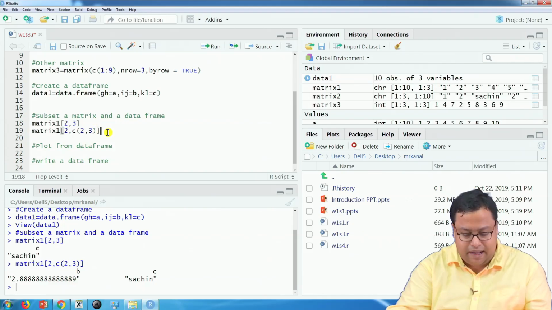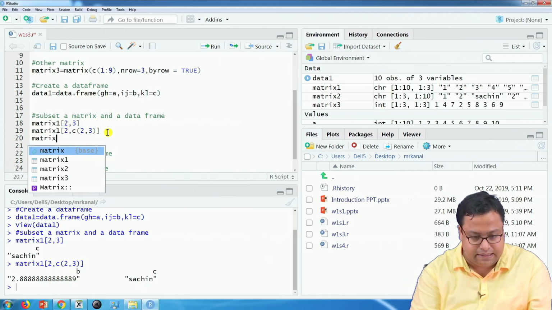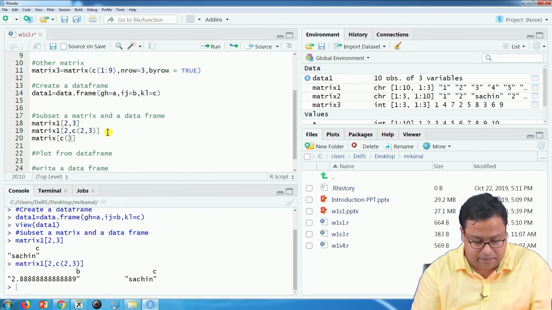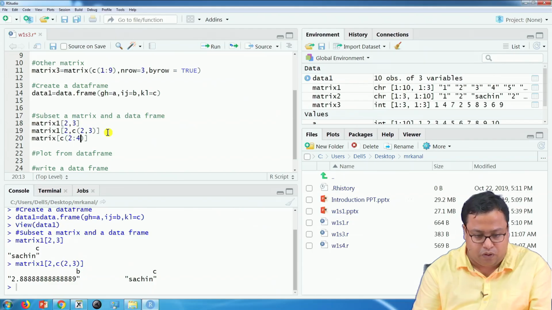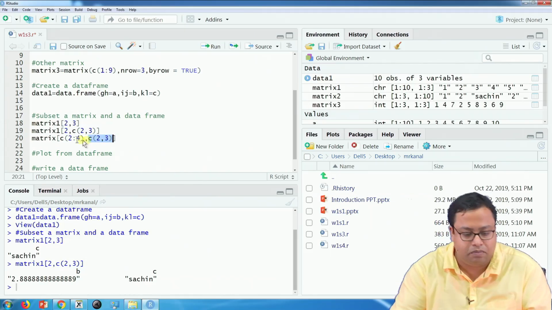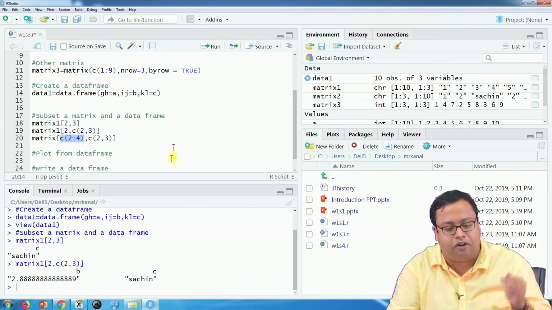Similarly, if I write matrix, let us say C(2:4) comma C(2, 3). Now, check carefully, after the comma 2 comma 3, that means second and third column, before the comma 2 to 4, that means second, third and fourth row.